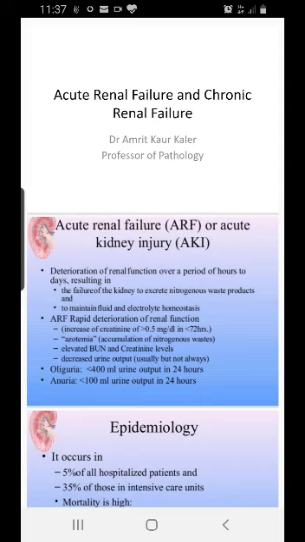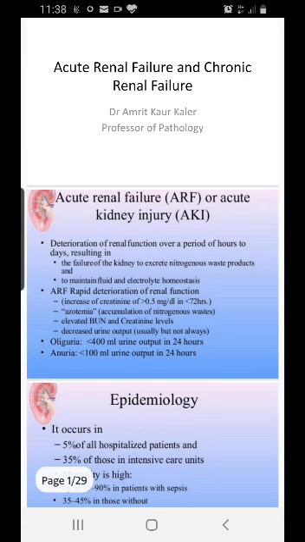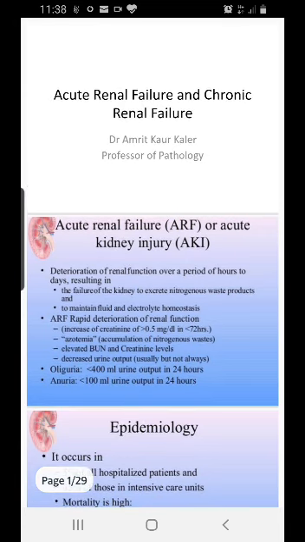In case this acute phase keeps on happening and keeps on going for a continuous period of more than 6 months, we start calling it chronic renal failure. So acute is for a shorter time, chronic is for a long time.